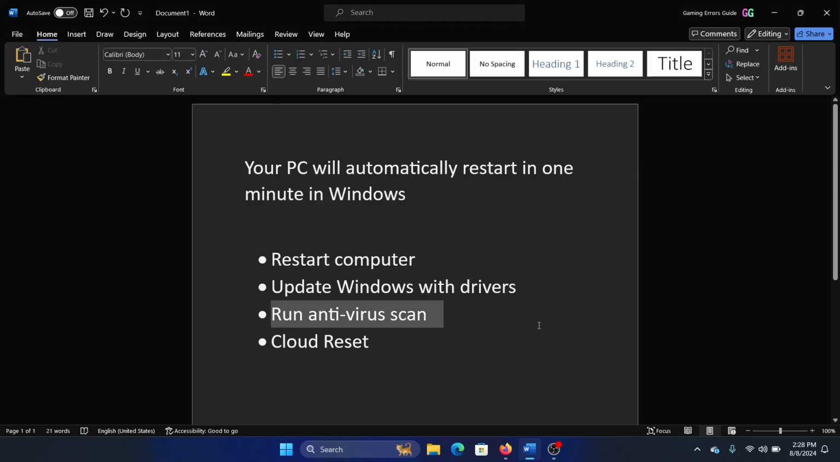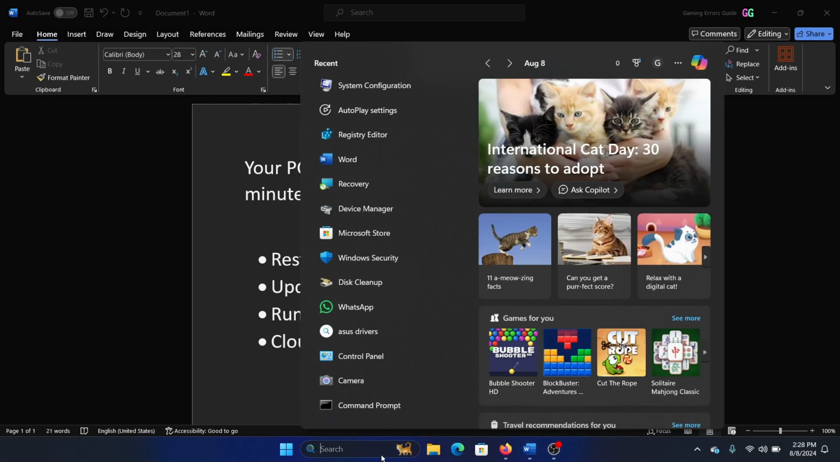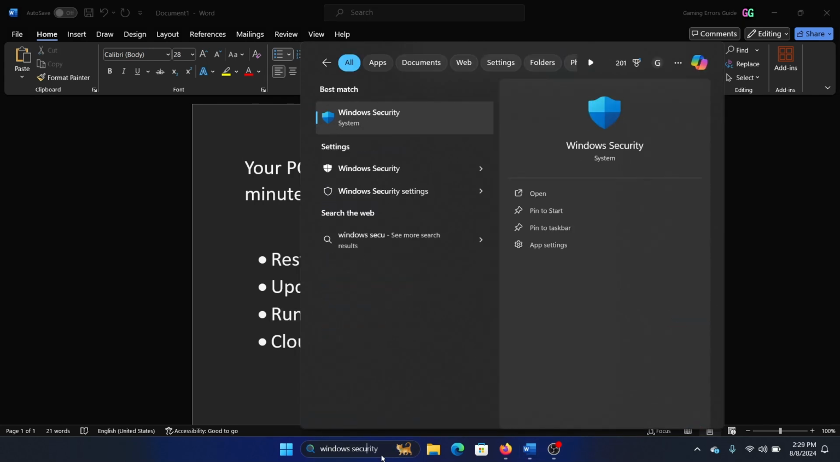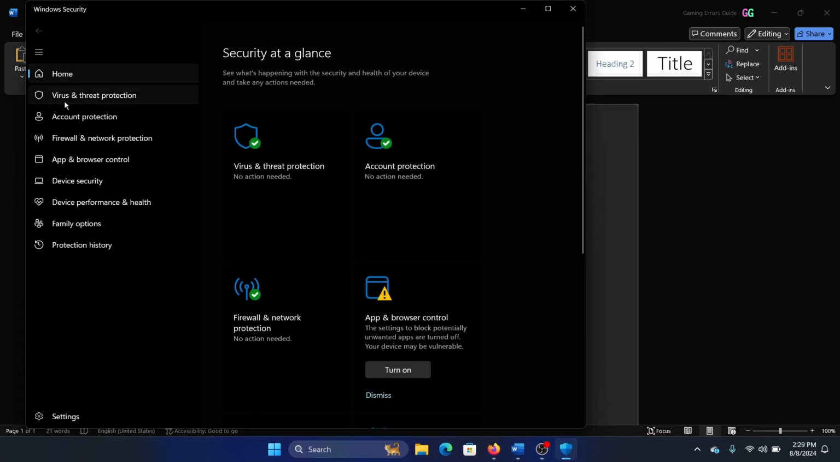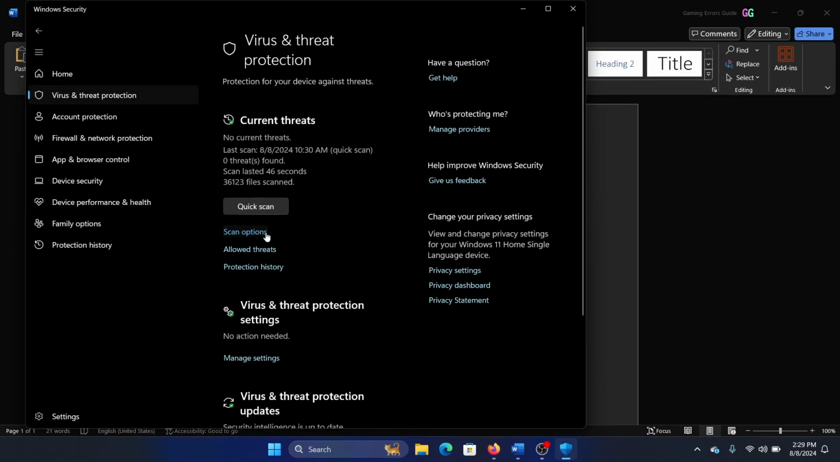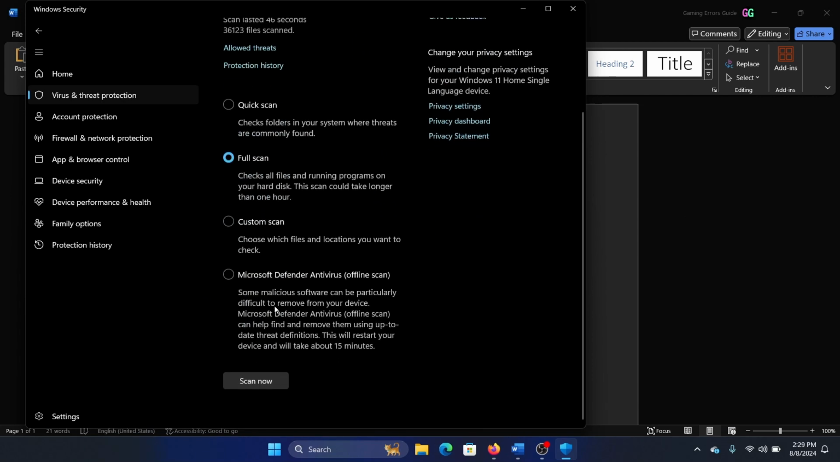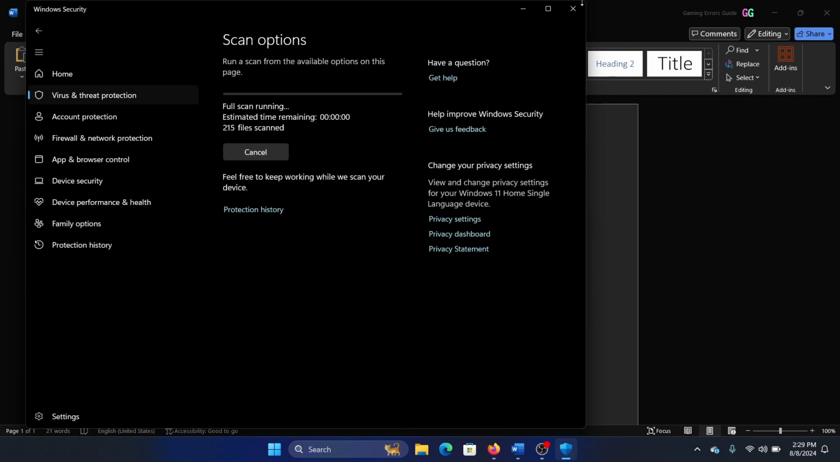Then you can run an antivirus scan. Search for Windows Security in the Windows search bar and click on Windows Security. Go to Virus and Threat Protection, select Scan Options, Full Scan, scroll down, Scan Now and Fixed.